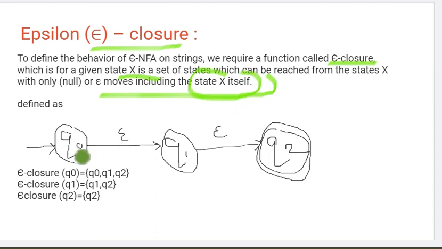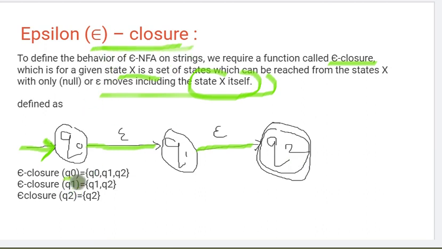Let's understand with the help of this example. Here three states are there. Q0 is the initial state, as there is an empty arc coming in here. Q1 and Q2 have double circles, so they are the final states. From Q0 an epsilon movement goes to Q1. From Q1 there is also an epsilon movement going to Q2. And we need to find the epsilon closures.